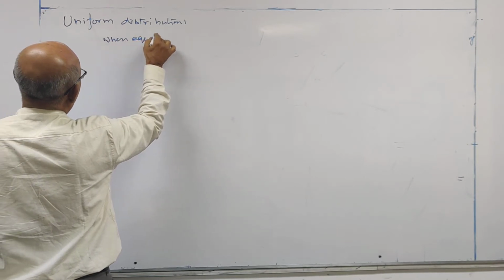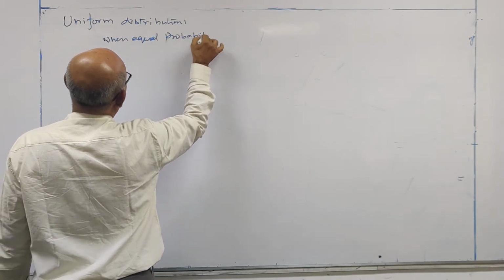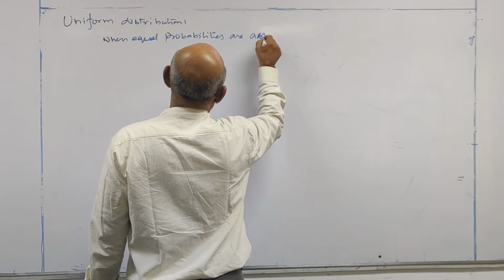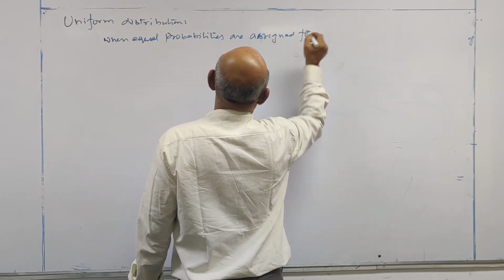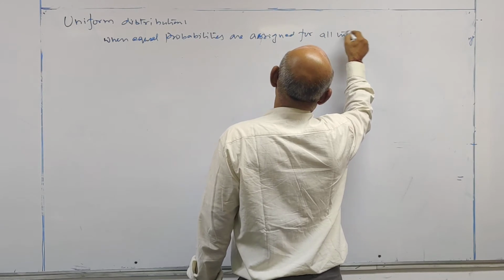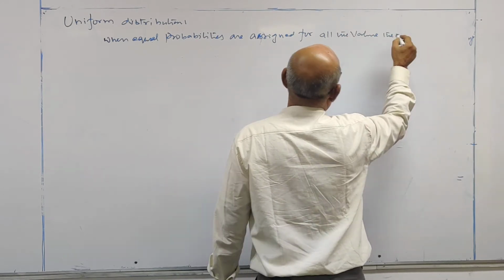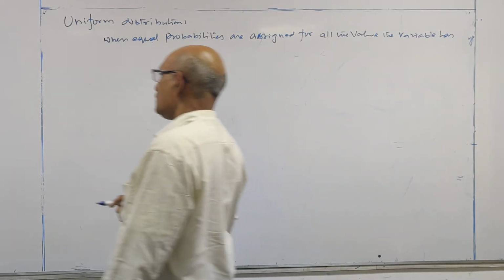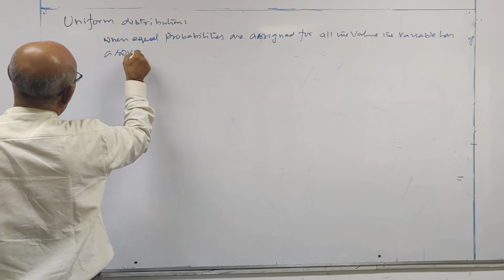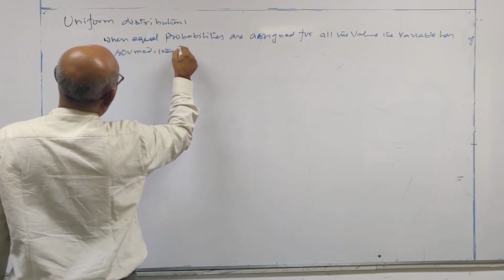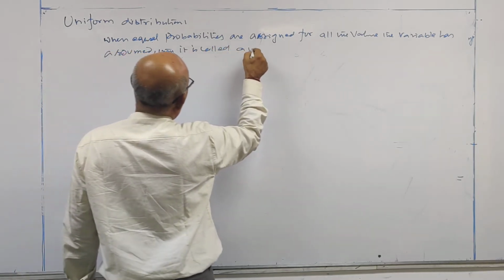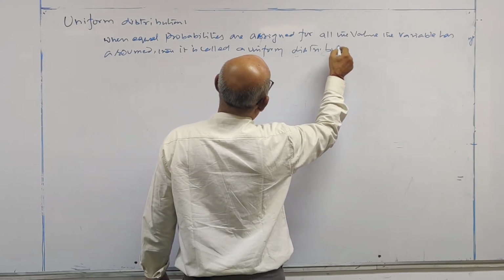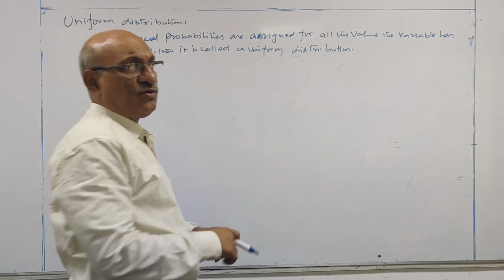When equal probabilities are assigned for all the values the variable has assumed, then it is called a uniform distribution.